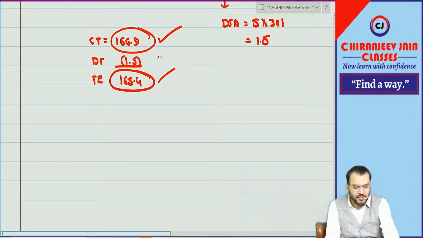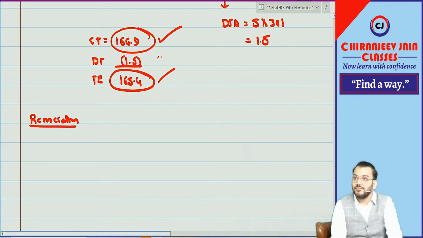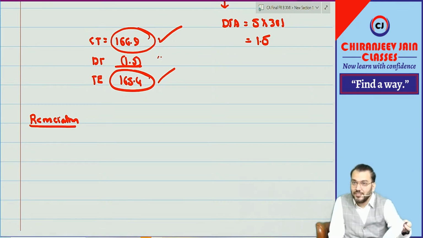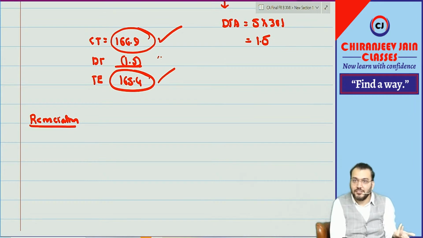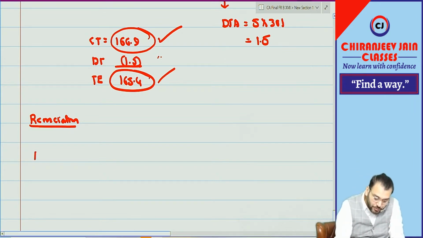Reconciliation is very easy. So can you help me with the reconciliation? Whatever we have done till now, that is not a part of the solution. That is why I have just informed you the question is not correct. Understood now? When I read the question, at that time I did not see the solution. But when I started reading the solution, I understood there was some mistake. Correct? But what is accounting profit?